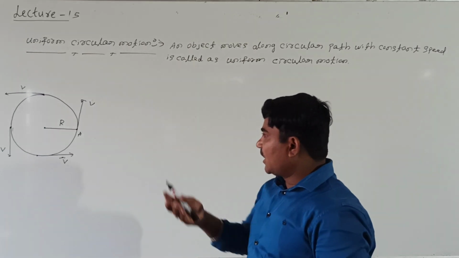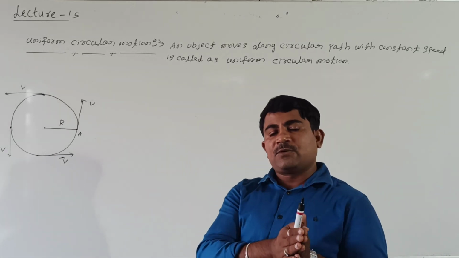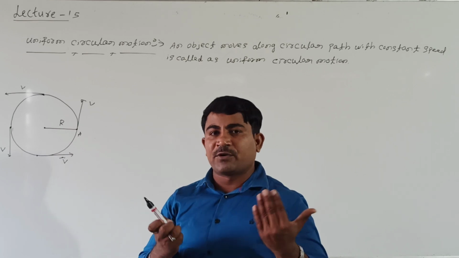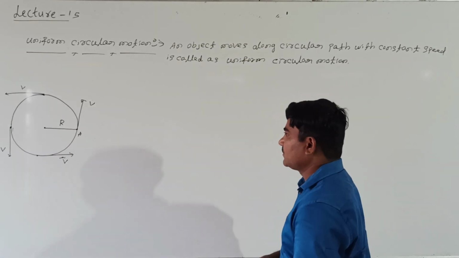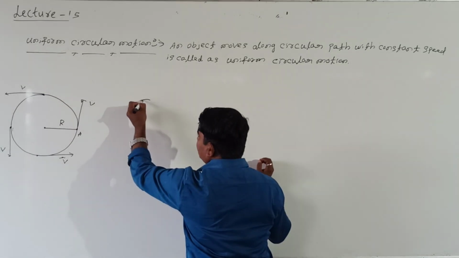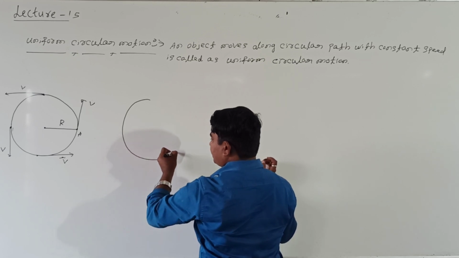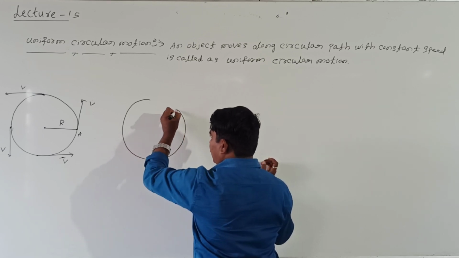Let us take one more diagram. Consider a particle moving in a circular path with constant speed, that we are calling uniform circular motion. Shall I take, students, here? One more diagram I will take. Consider this is a particle. This particle moves in a circular path with constant speed.